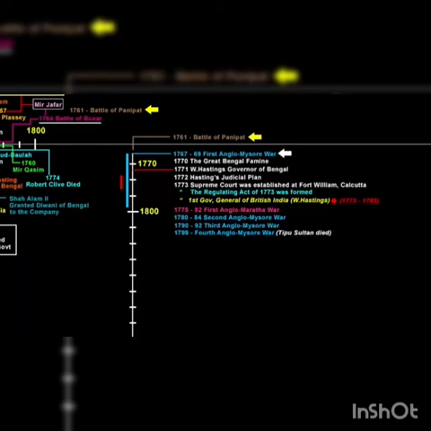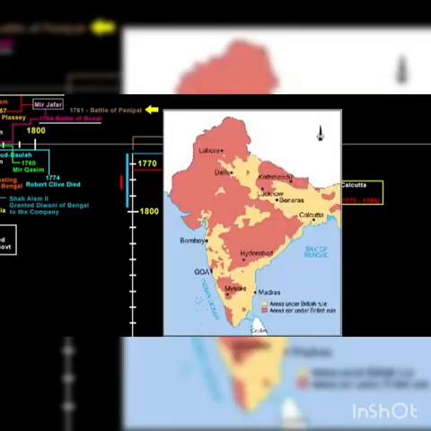They even rolled out many administrative policies. By this time, the first Governor General position was created. Then the first Supreme Court was established. This all tells us that by 1775, the company had expanded its rule in many regions of India. So we should not be surprised that now the company went on war against the Marathas.